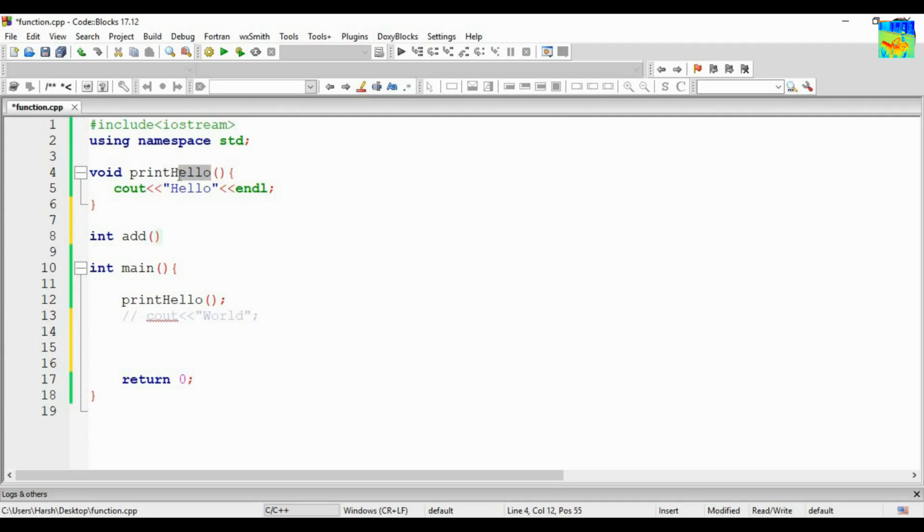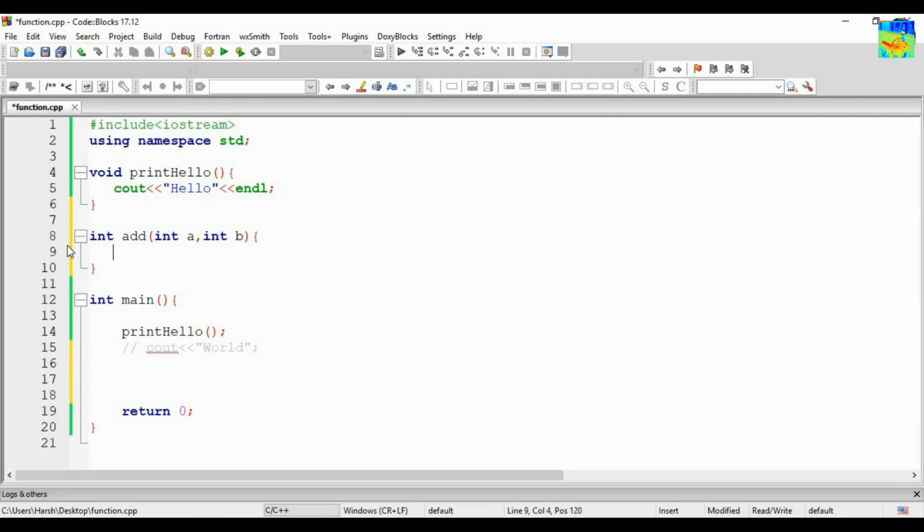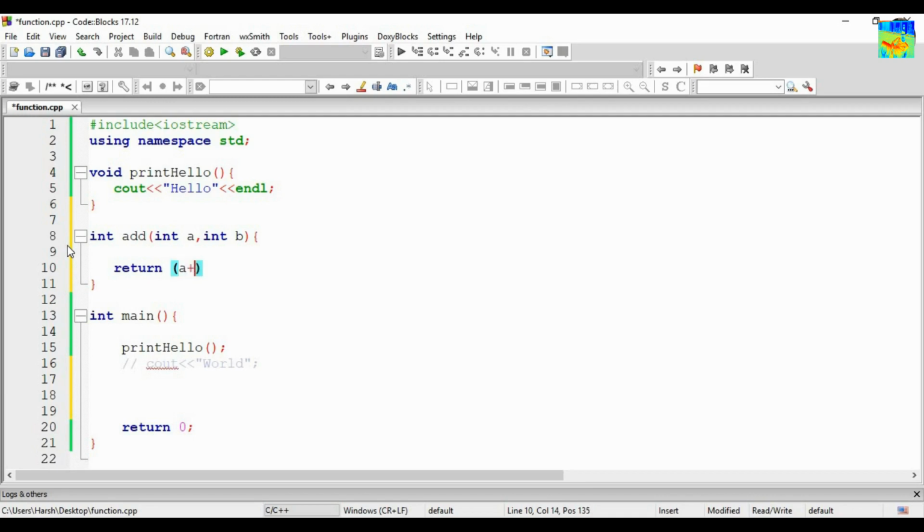The print hello function was not taking anything as input because it doesn't require it. But the add function needs to take two numbers as input. Let's say the numbers are A and B. A and B are the two numbers that it will take as input. What will it do? It will return the addition of these two numbers, so it will return A plus B. Now let us call the function. So add, let's give two numbers, 2, 3.